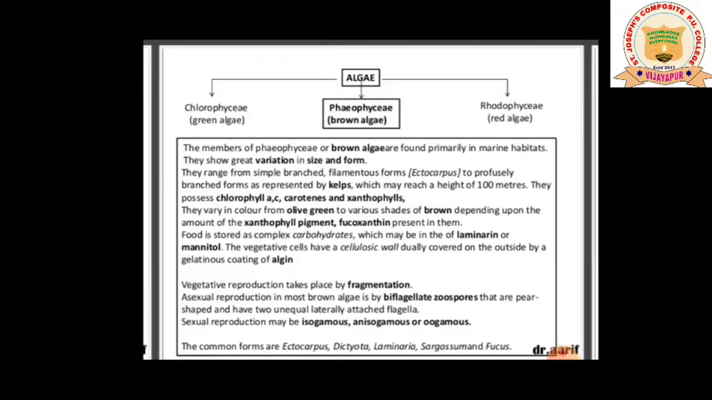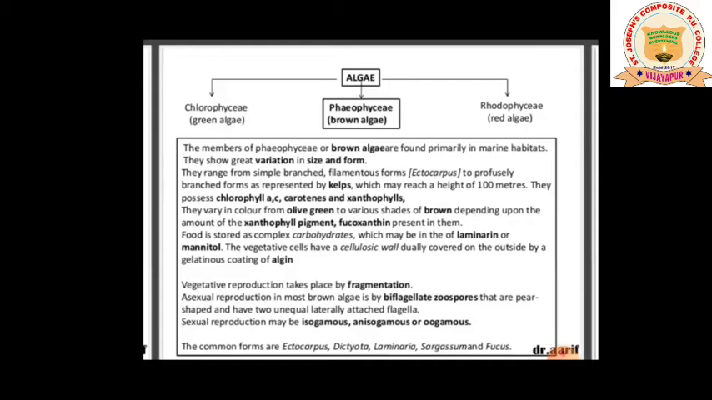Coming to the asexual reproduction, in most of the brown algae, it is by biflagellate zoospores. This word is not new to you, I have already told you about zoospores, an asexual reproductive structure found in algae. They are motile. They are pear shaped and have two unequal laterally attached flagella. So through the flagella they move.